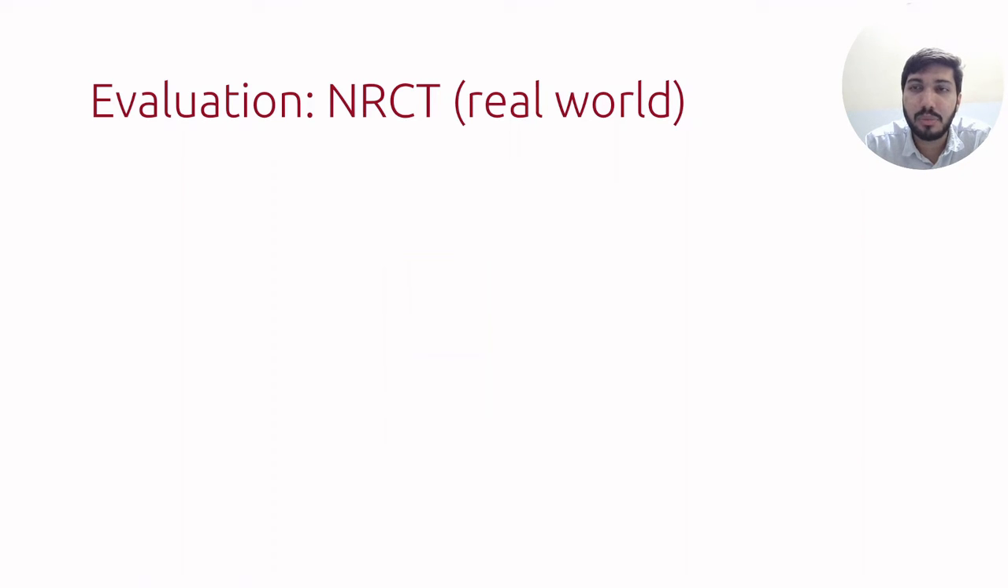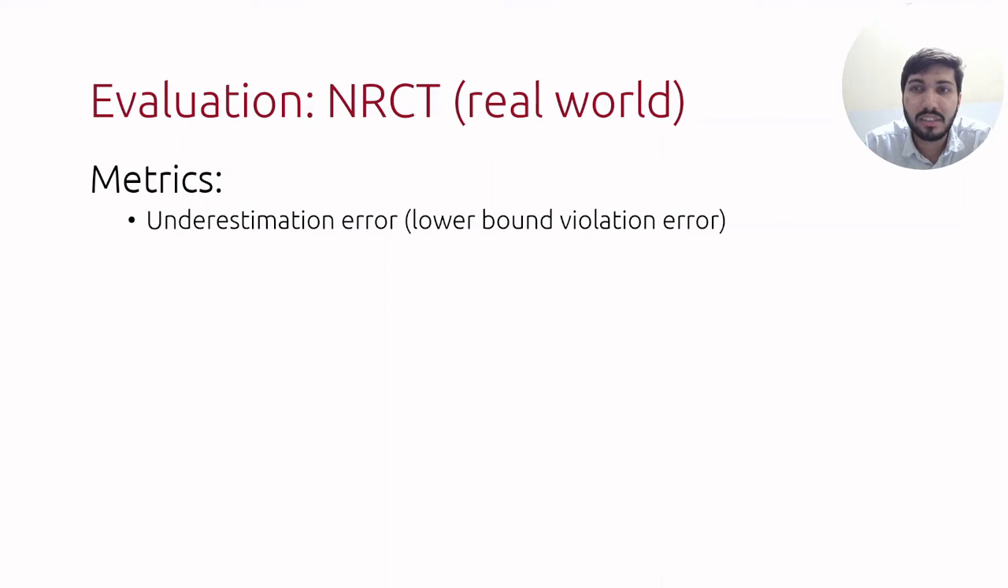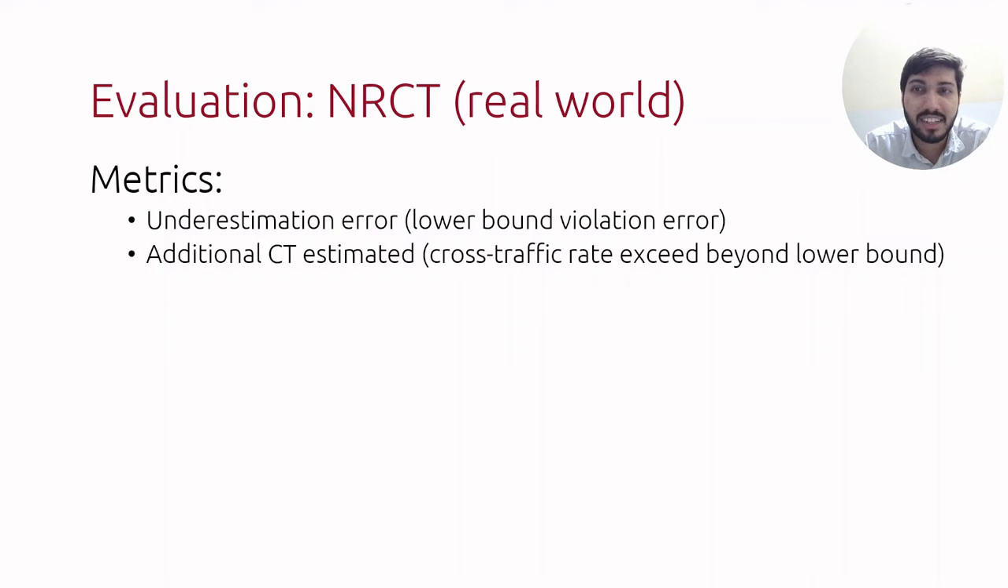In traces coming from real-world networks, the ground truth cross-traffic is not observed, making it tough to evaluate NRCT in a real-world setting. However, one idea is to run concurrent connections in a real-world setting. We use 2 evaluation metrics, the underestimation error and the additional cross-traffic estimated. Let us take an example to understand these metrics.